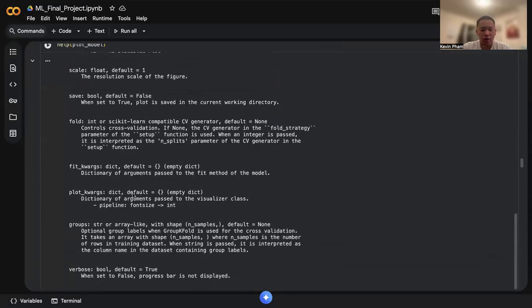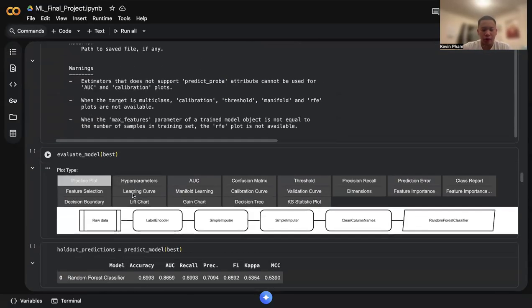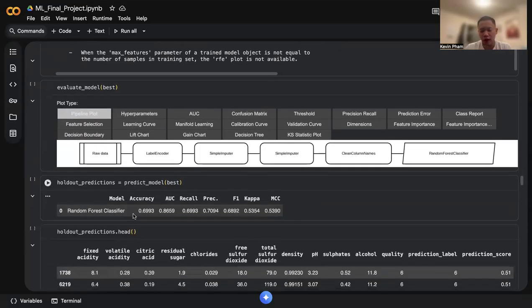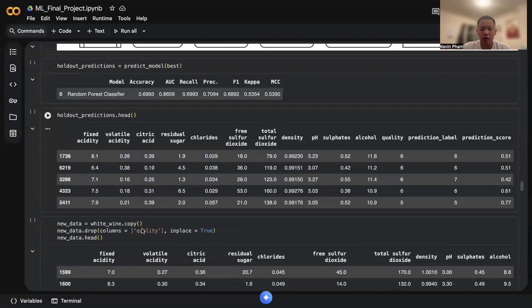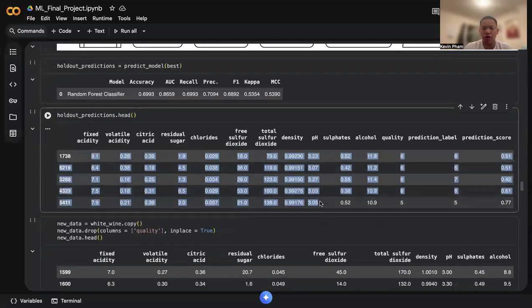I then also decided to evaluate my model based on the random forest classifier, as that was the best model. And then I did a prediction and found an accuracy of about 69.93%. This is me just rerunning the dataset and finding the prediction score.